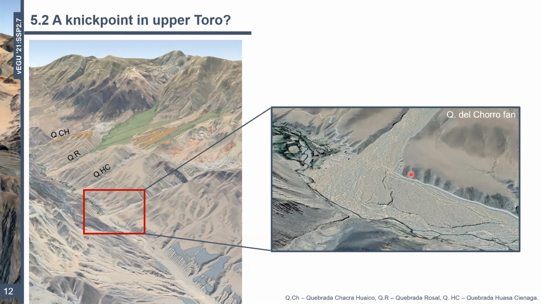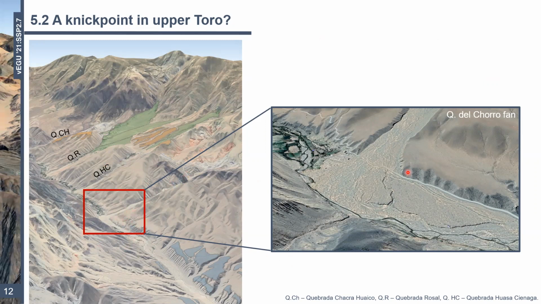Can we actually observe a nick point in the satellite imagery, or is this just something that we can only see in the topographic data? Well, we can see an alluvial fan extending out of the tributary into the Rio Toro main channel in this Google Earth image. And in fact, what you can see in this zoomed image here is that the fan has clearly graded out into the channel, and it's also likely been a bit in size too.